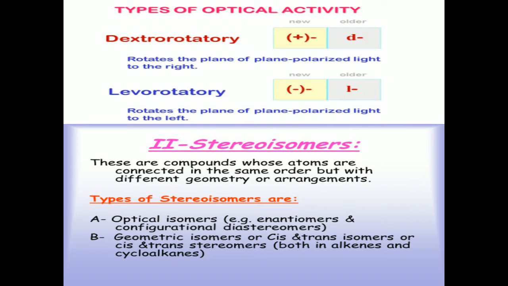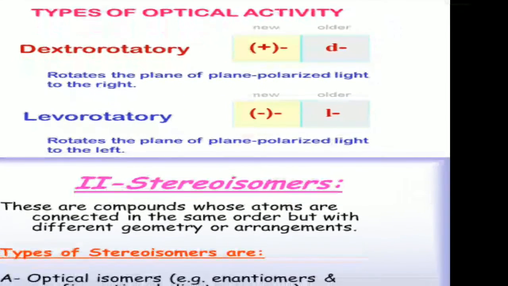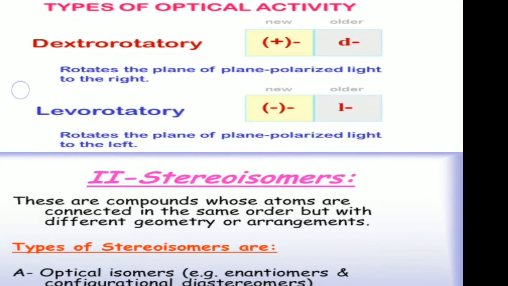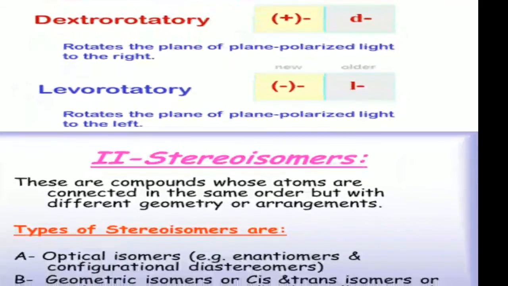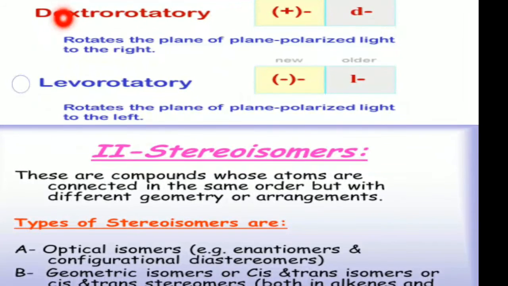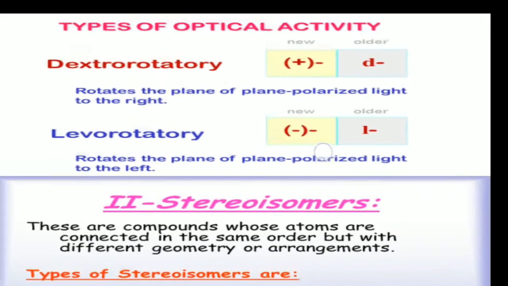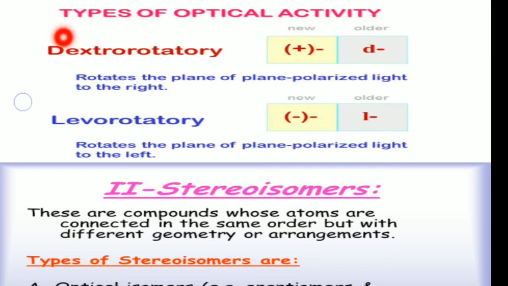We have already seen two types of optical activity: dextro-rotatory and levo-rotatory. In the older way, dextro-rotatory is represented by a small d, but in the new system it is represented by plus.